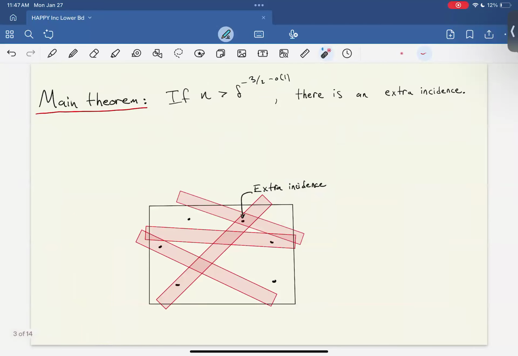Okay. The main theorem we proved is that if there are greater than delta to the minus 3 halves minus little o of 1 points, this minus little o of 1 means it has to be greater than delta to the minus 3 halves by a significant amount. If there are greater than delta to the minus 3 halves points, then there exists some extra incidence. So this is a non-trivial theorem because it improves on the easy bound from the last slide. And it splits the difference between the easy upper bound of delta to the minus 2 and the easy lower bound of delta to the minus 1.